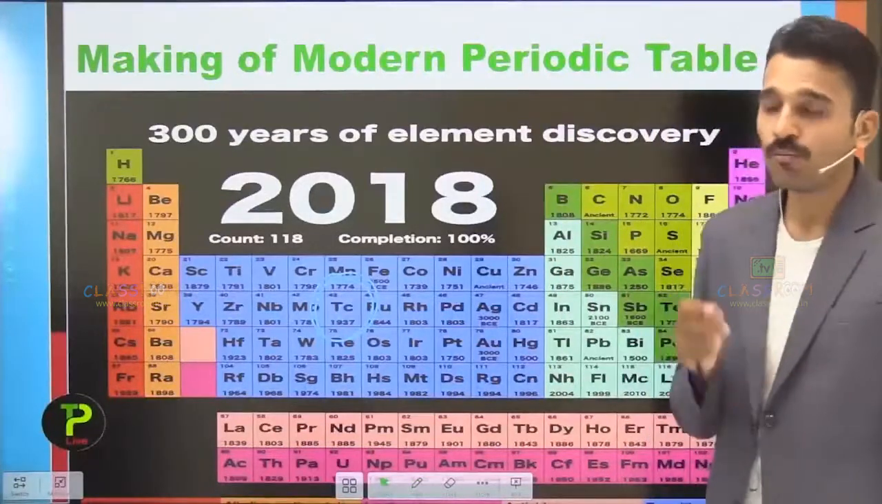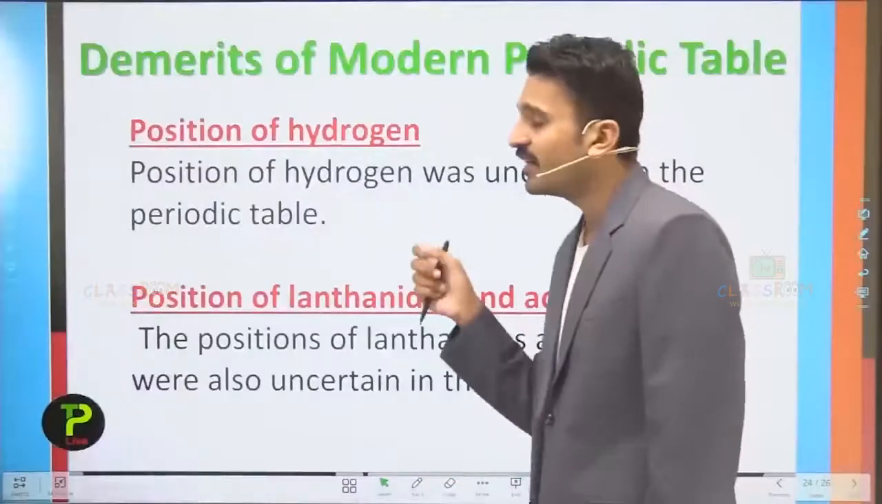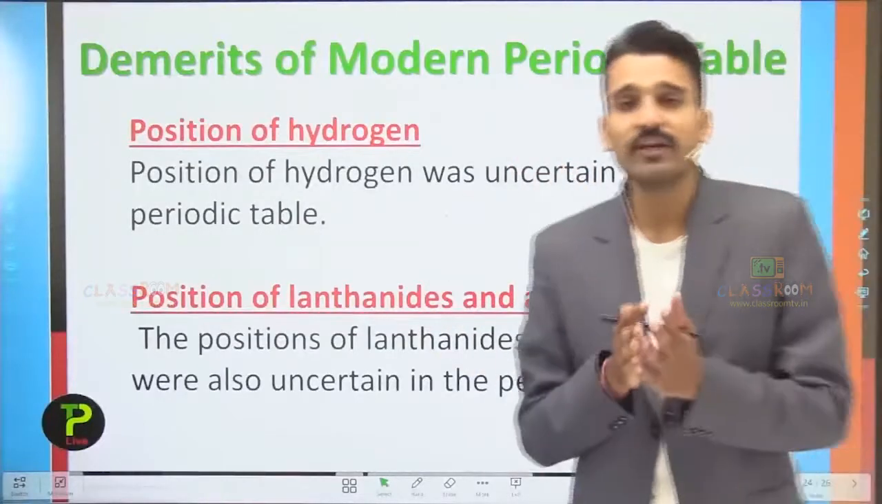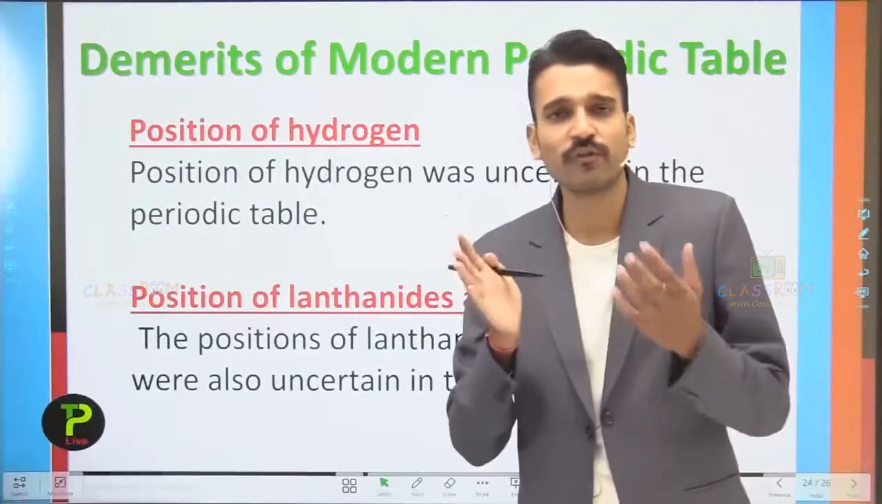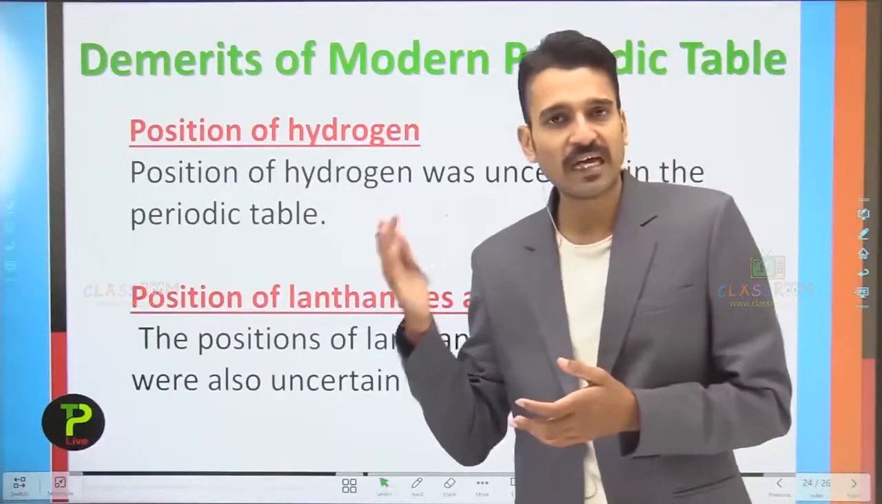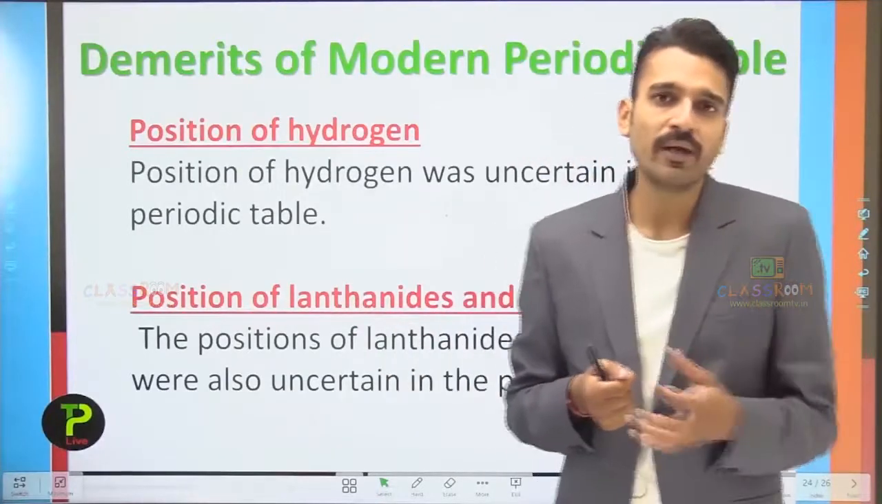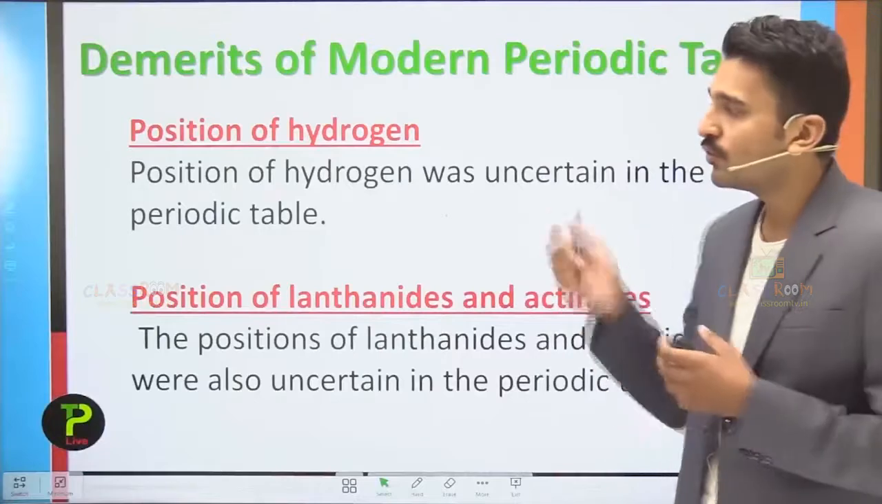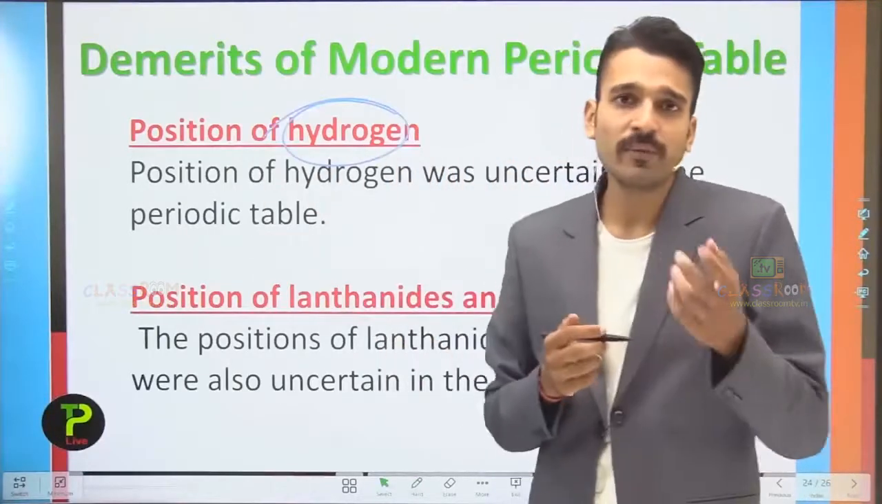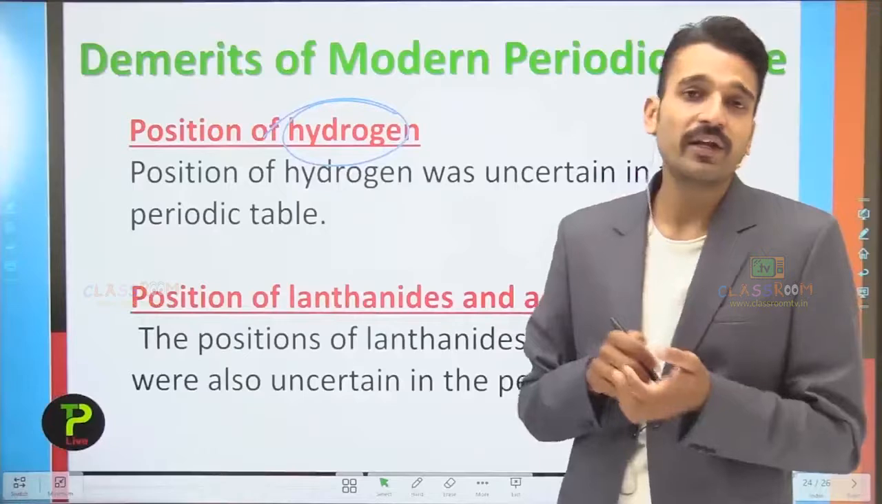So now moving into the next slide, that is the demerits of the modern periodic table. So what are the demerits? The number one demerit is the position of isotopes. Isotopes show properties very similar to those of the halogens as well as the alkali metals. So where to place them? So this particular position of isotopes is also a demerit of Mendeleev, and it is also a demerit of the modern